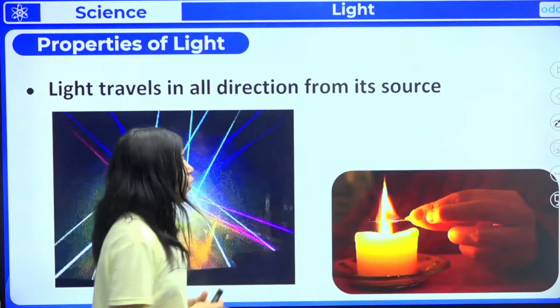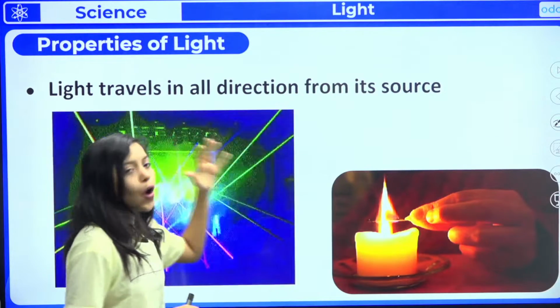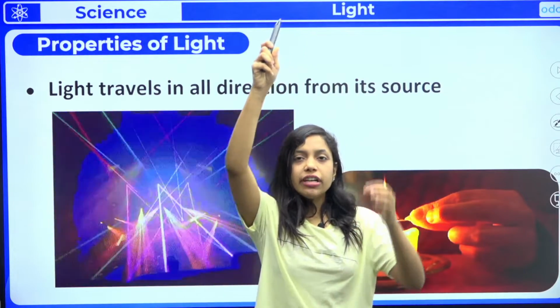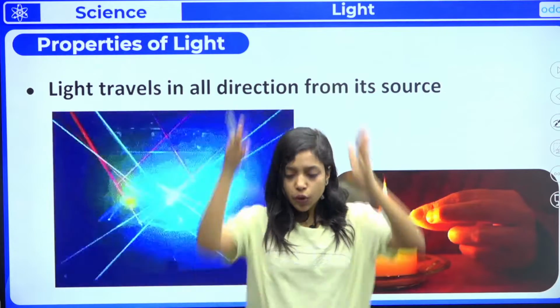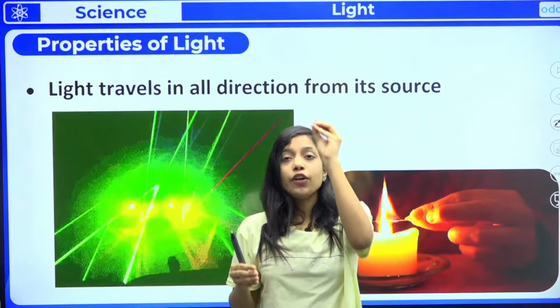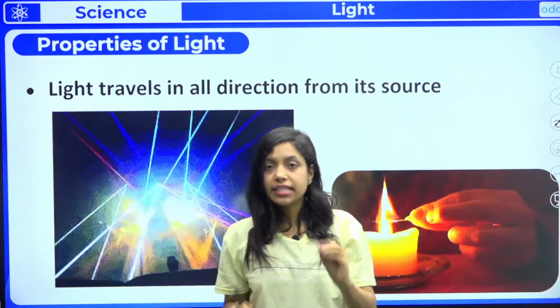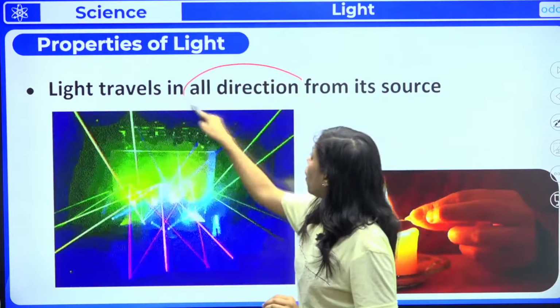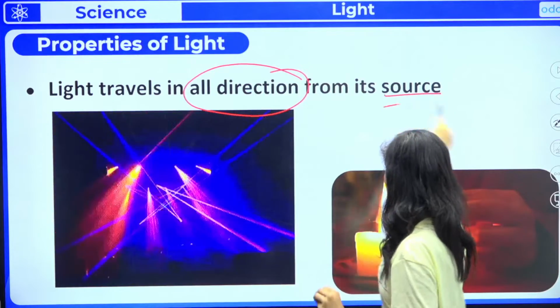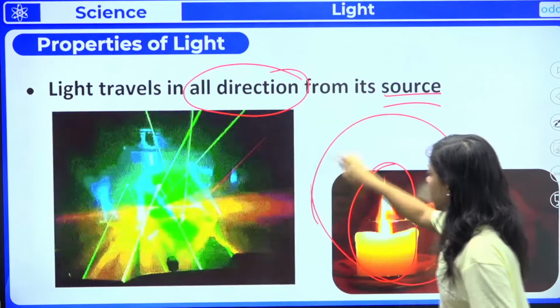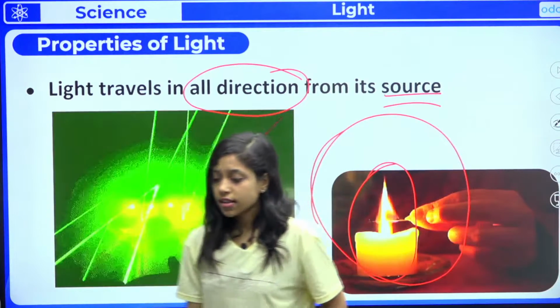Moving on to the third property, light travels in all directions. For example, here there is a light now. If it came in only one direction, then only one direction would be lit. But one tube light or one bulb can give light to the whole room, right? That means light travels in all directions from its source. So if a diya or a candle is there, a certain area you will get that light, right? That means light travels in all directions.